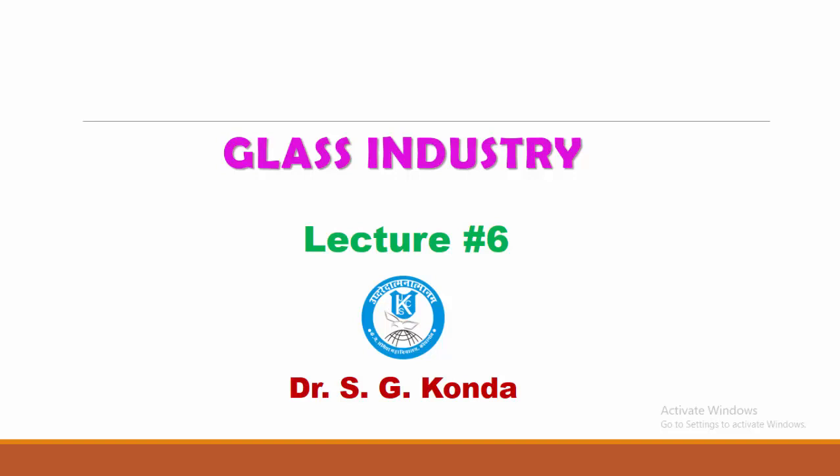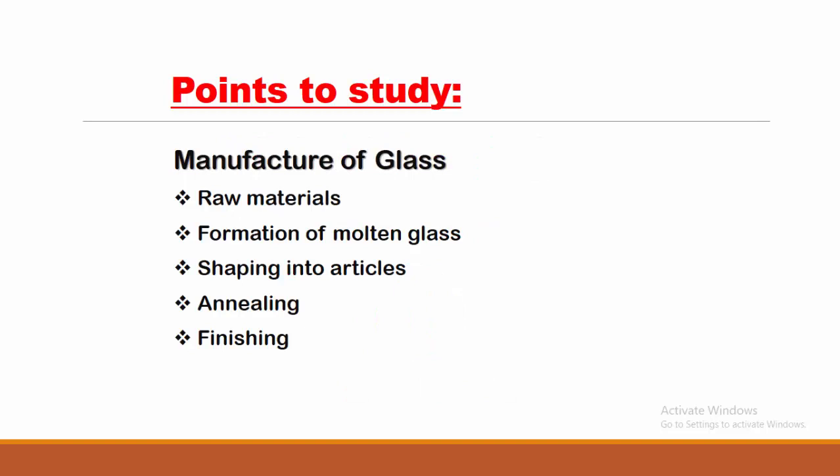Let me move to the next topic. Today we are going to study the manufacture of glass, how glass can be manufactured. It involves different steps: raw materials, formation of molten glass, shaping into articles, annealing, and finishing, and finally with this finishing the glass can be made. In this lecture, let me see the steps involved in the manufacture of glass.